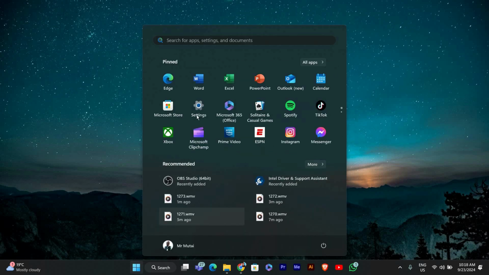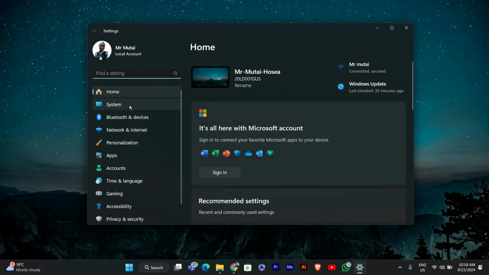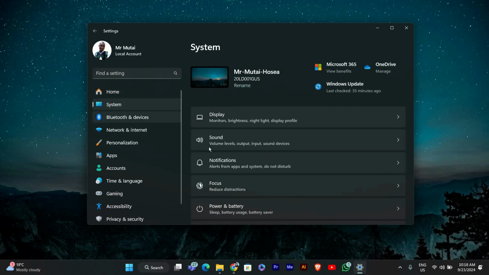Click on the Start menu at the bottom of your screen. Then, find and click on the Settings app. This is usually represented by a gear icon. Once you're in the Settings menu, click on System from the list on the left. This section manages your computer's basic settings, including notifications.